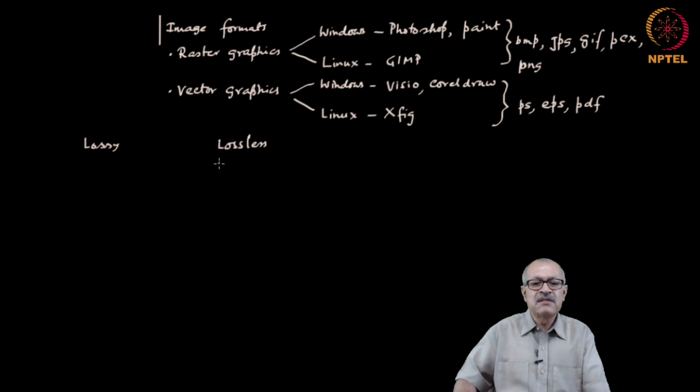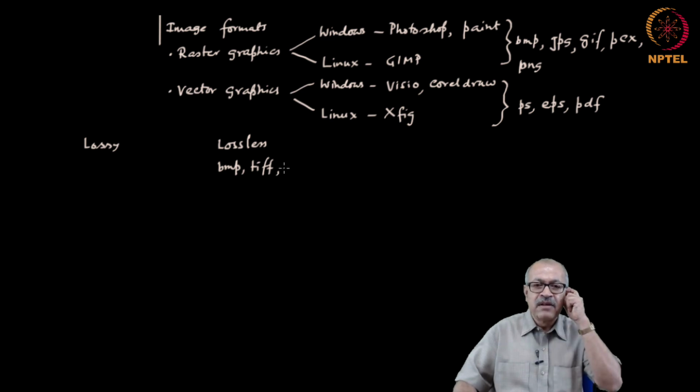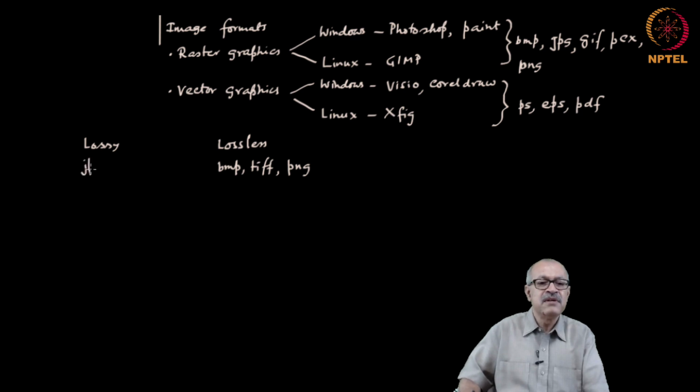For example, lossless includes BMP, TIFF, PNG, and so on and so forth. Lossy includes say JPG, GIF, etc.